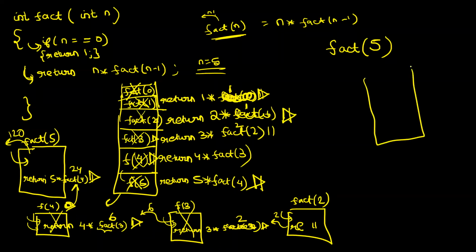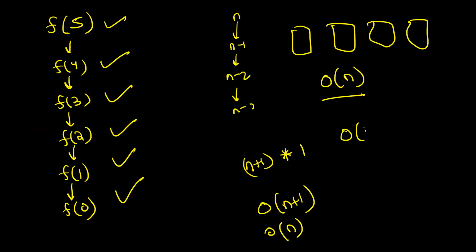So in the worst case, how many contexts will you have in the call stack? F of 5, F of 4, F of 3, 2, 1, 0. And then the context starts getting removed. So can I say in the worst case, you will have n plus 1 contexts in the call stack? So definitely for the space complexity, it is also big O of n plus 1, because n plus 1 contexts will be present in the call stack in the worst case, right? So the recursive code of the factorial function is big O of n time complexity and big O of n space complexity. But the iterative code took big O of n time complexity and big O of 1 space complexity.